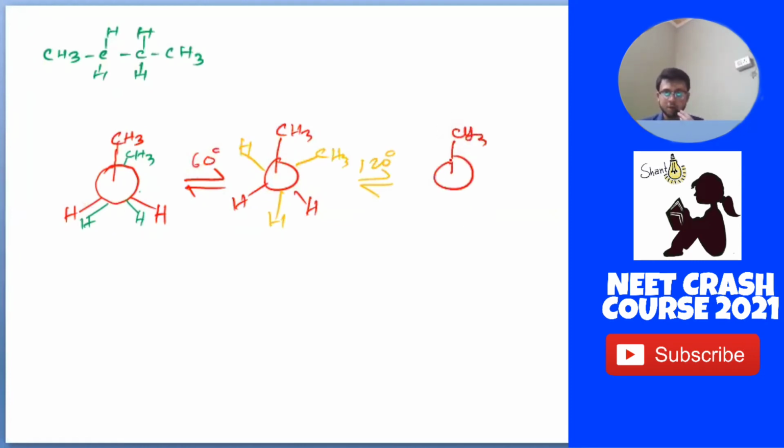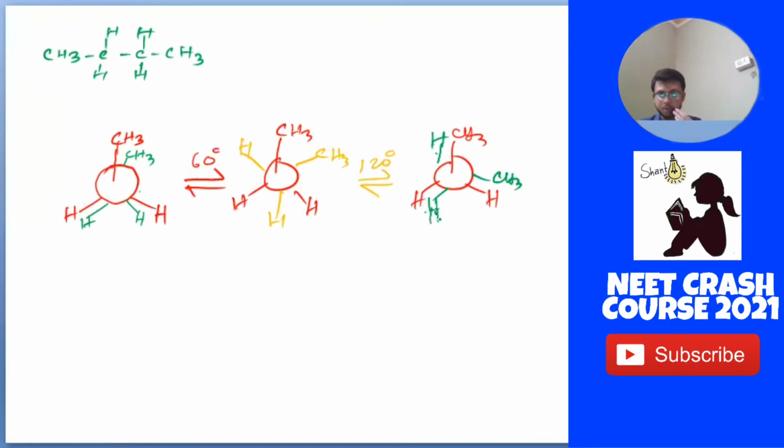As you can see, the red CH3 and two hydrogens are the same. We are spinning the green ones. So it will be like this, right?